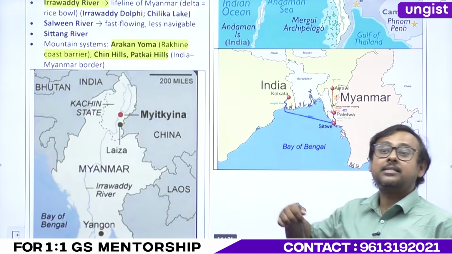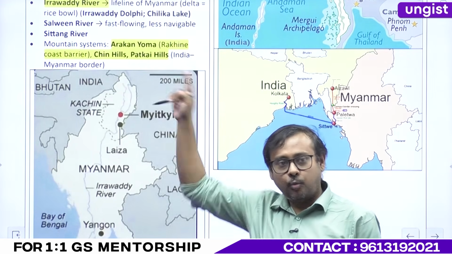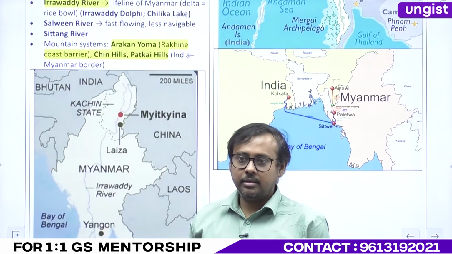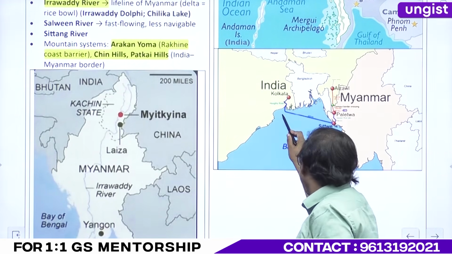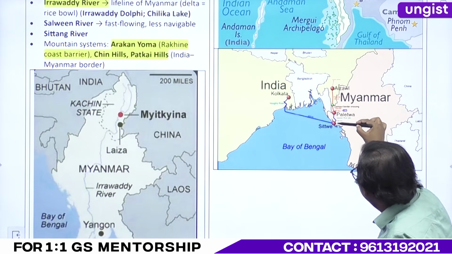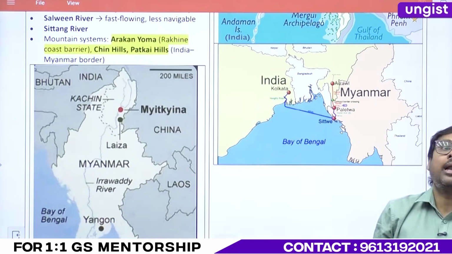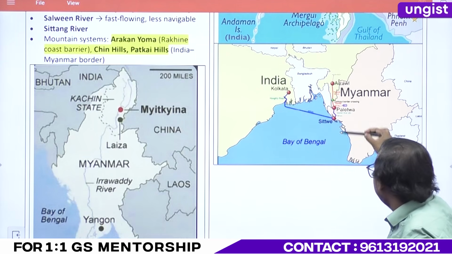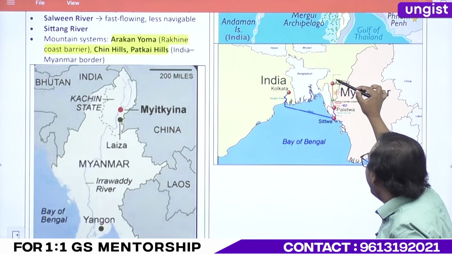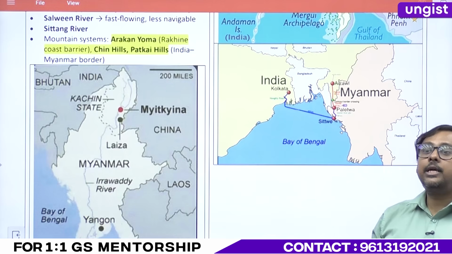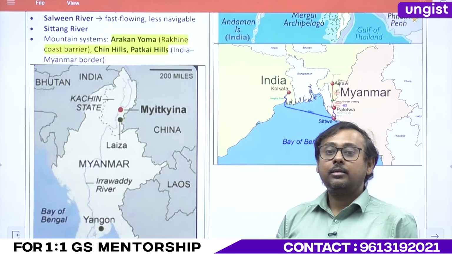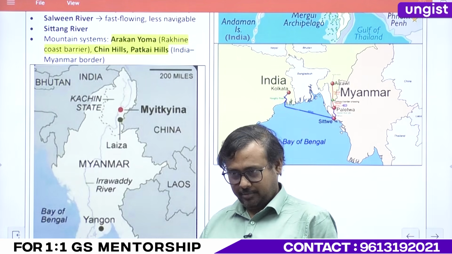So there is a sea component over here. Were there any sea component in IMT? There were none. Here there is a sea component, and then here is a river component. The river's name is Kaladan River. And from here, there is your land. And where it goes to? Mizoram.